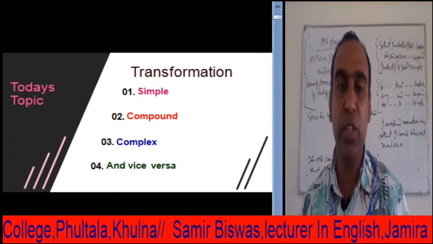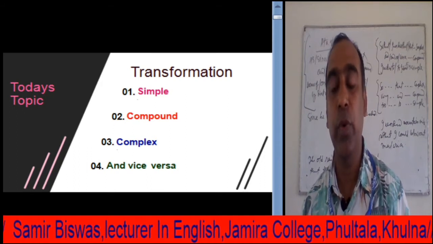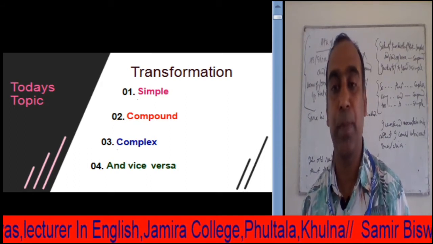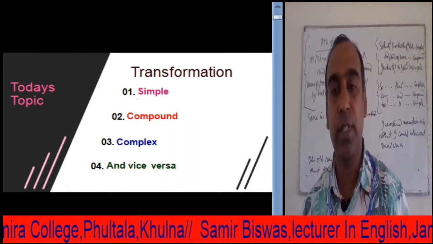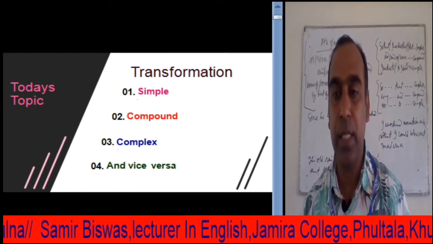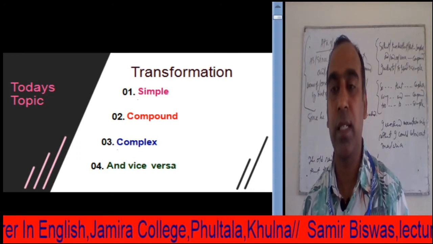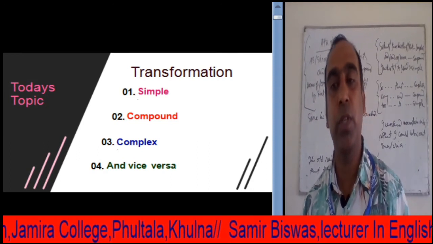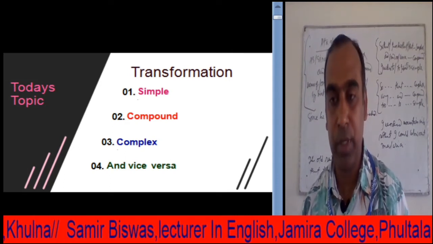Dear students, you know that a complex sentence will be dependent on two clauses, and one is a subordinate clause, another one is a principal clause. A subordinate clause can't clarify its meaning without depending on another clause by name principal clause.